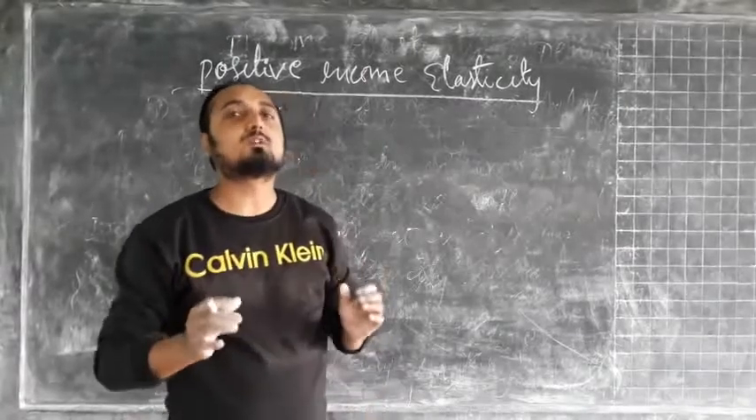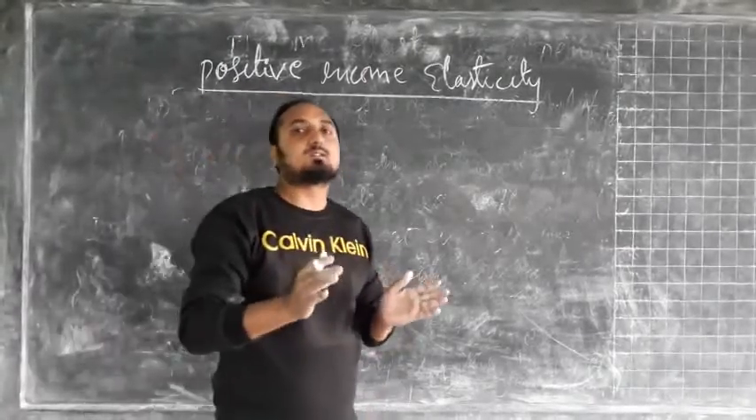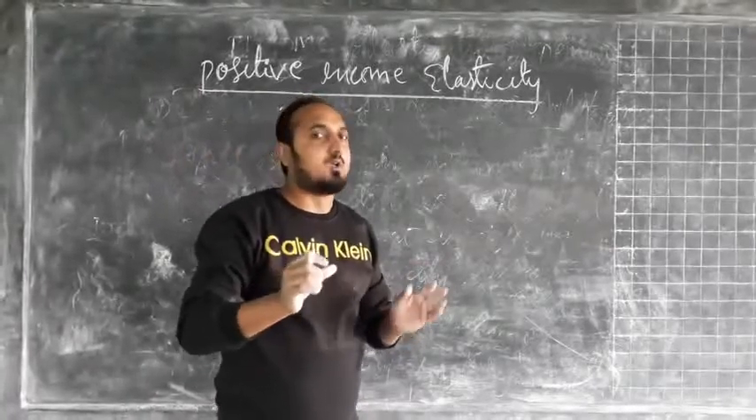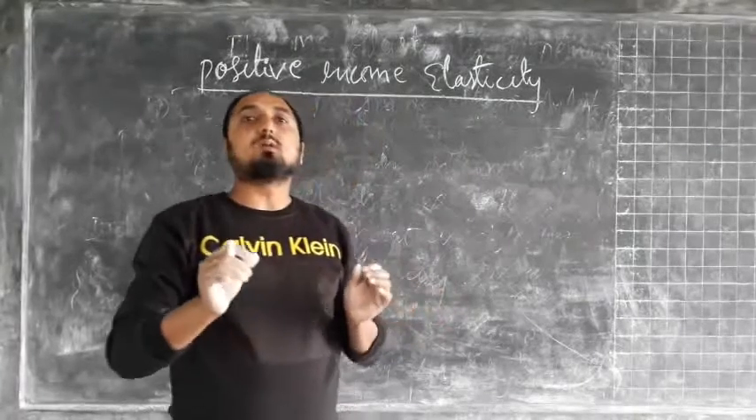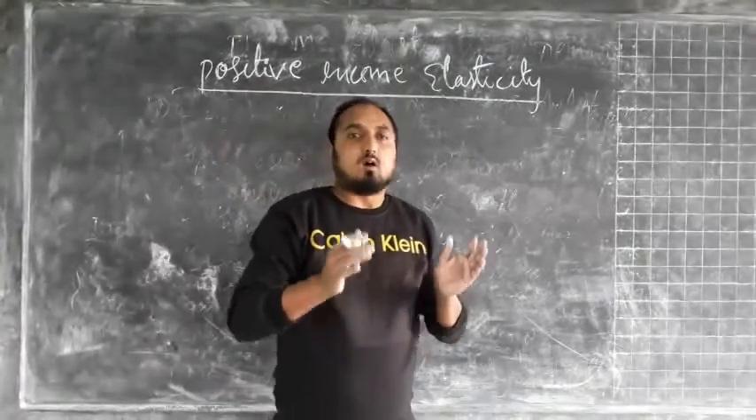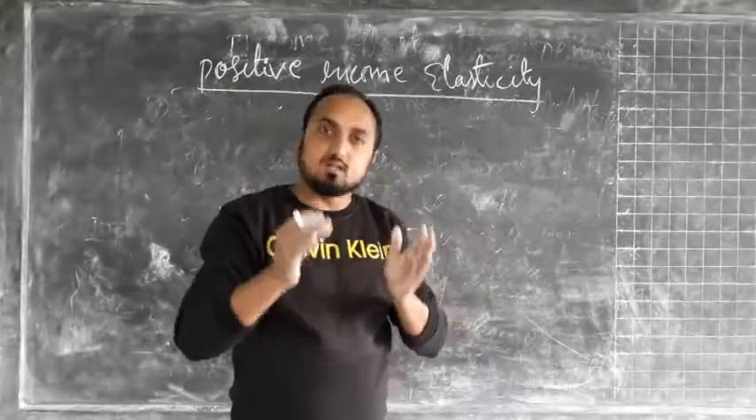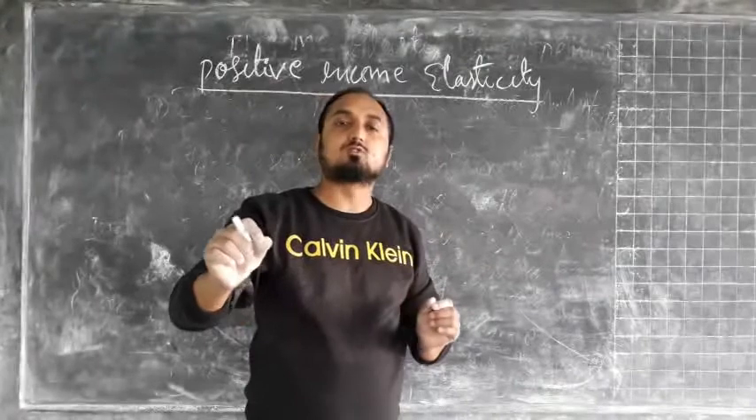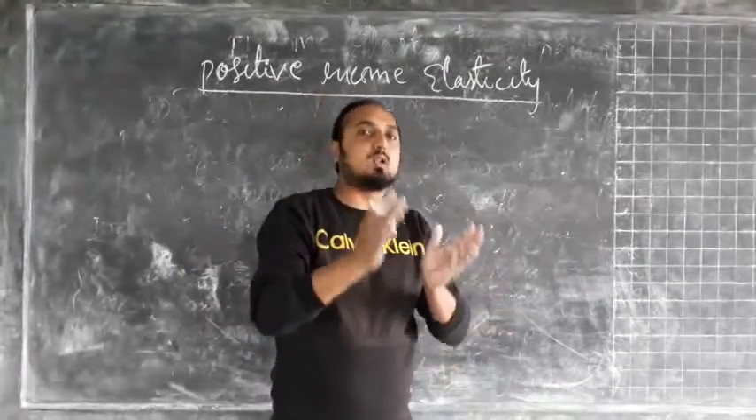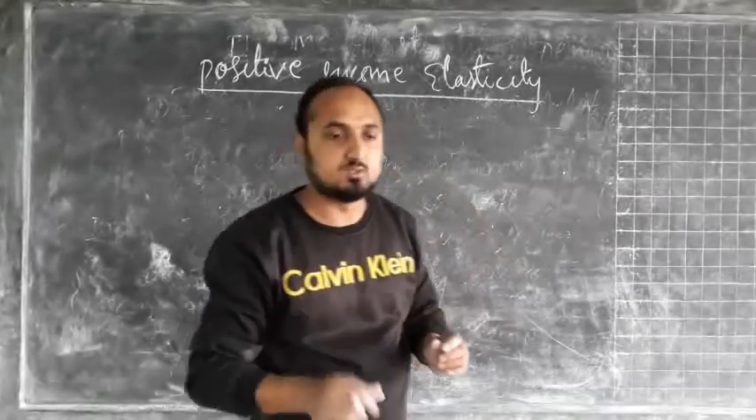For most commodities, we can see that the income elasticity of demand is positive, especially in the case of normal goods. Income elasticity will be positive. We know that normal goods are those goods in which, when income of the consumer increases, the quantity demand will also increase. So this positive income elasticity concept is applicable for normal goods.